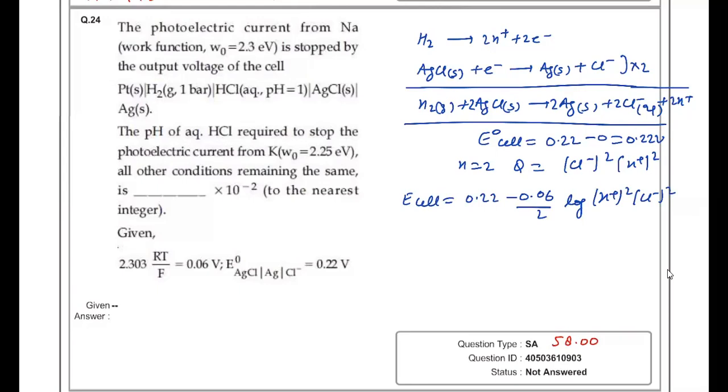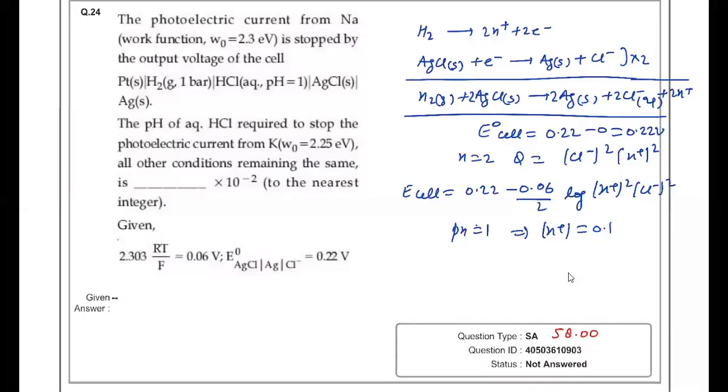Concentration of H plus square and concentration of Cl minus square. Concentration of H plus, so pH is given, that means H plus concentration is log of 10, so 0.1. So here as per the stopping potential concept, we can write KE max is equal to eV naught, where